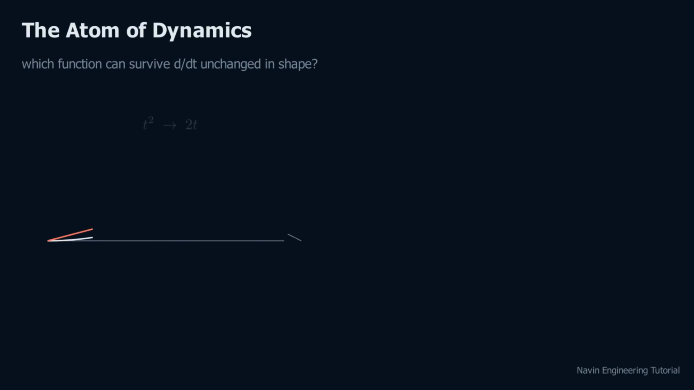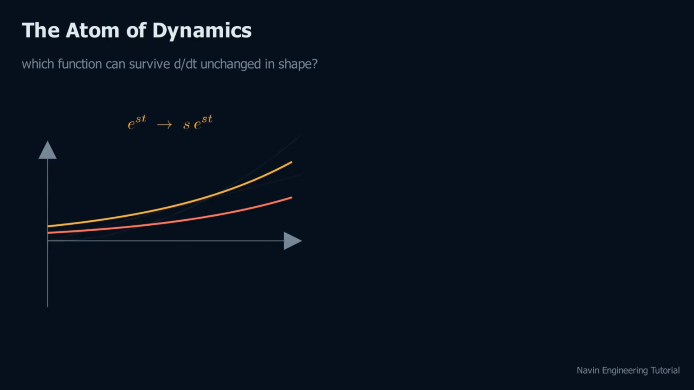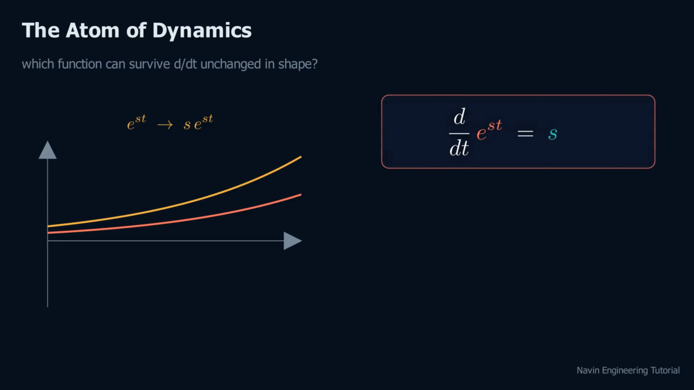A polynomial? No. Differentiate t squared and you get 2t, a completely different curve. The exponential? Yes. Differentiate e to the st, and you get back e to the st, just scaled by the constant s. Same shape. Same curve. Only the size changes. Write that down because the entire Laplace transform stands on this one line.